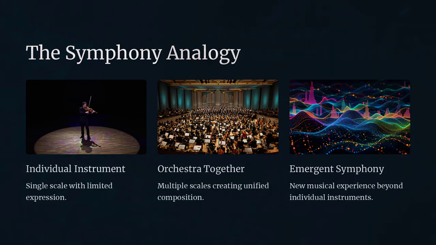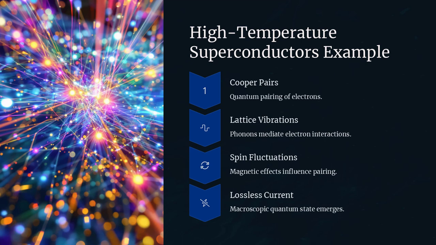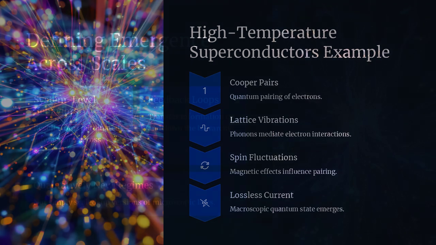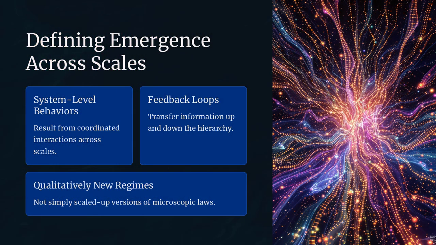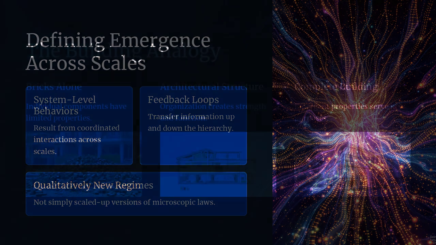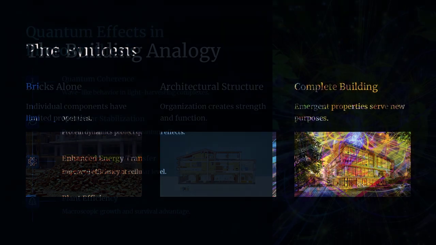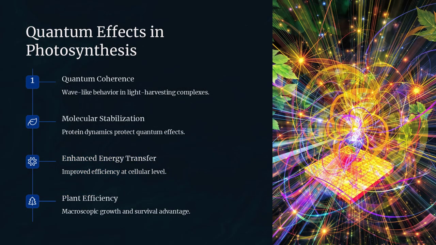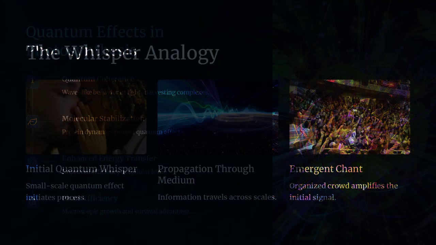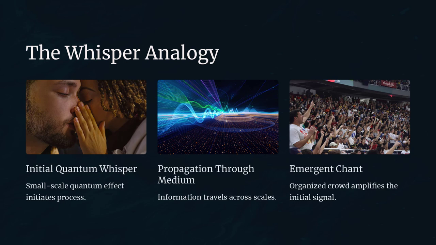Or consider consciousness, perhaps the most baffling multiscale system of all. Neurons fire due to electrochemical signals, governed by molecular reactions, which are influenced by ion channels and protein configurations, which themselves follow quantum rules. But somehow, across these layers, the brain produces awareness, thought, emotion, none of which are obviously visible at the molecular level. You can't find a single neuron that contains a thought, and yet thought emerges from the network. The behavior of the whole transcends the sum of the parts.